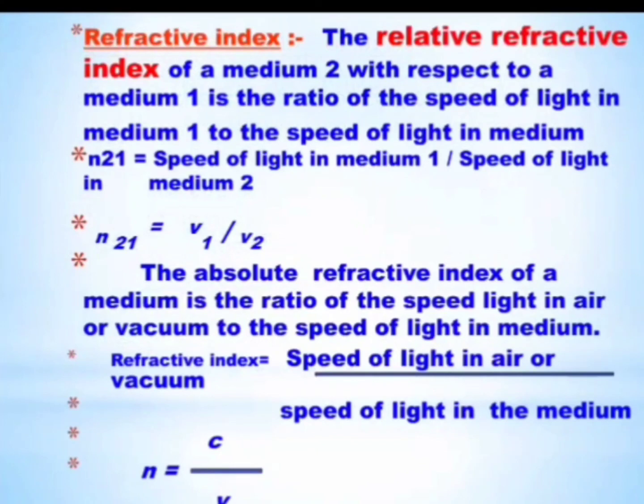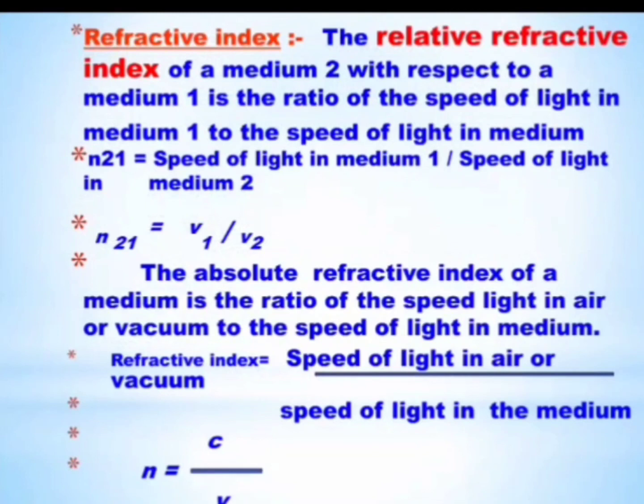So here we have seen that the speed of light changes while going from one medium to another. Okay, so जब light एक से दूसरे medium में जाती है तो उसकी speed change होती है, right? Suppose the light is going from one medium to another, so the change in the speed of light will be there. एक मीडियम में कुछ और लाइट की स्पीड है और दूसरे मीडियम में कुछ और है.